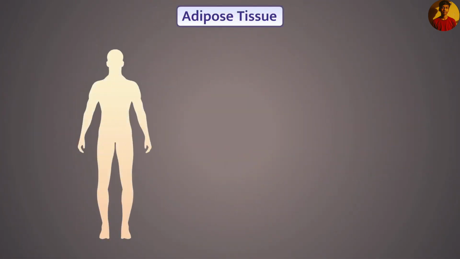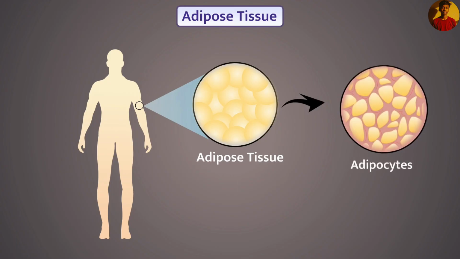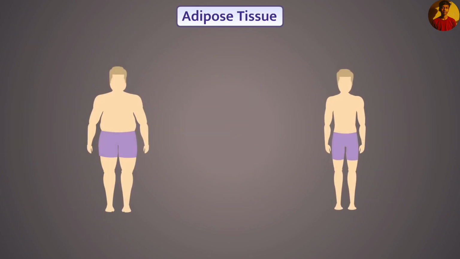Similarly, the adipose tissue is present below the skin and between internal organs. Its cells, that are adipocytes, are embedded in a jelly-like matrix. Adipose tissue stores fat, that's why its cells are filled with fat globules. Due to storage of fat, adipose tissue is a source of energy and it also acts as a heat insulator. So now you can definitely tell why a slim person feels more cold as compared to a fatty person.